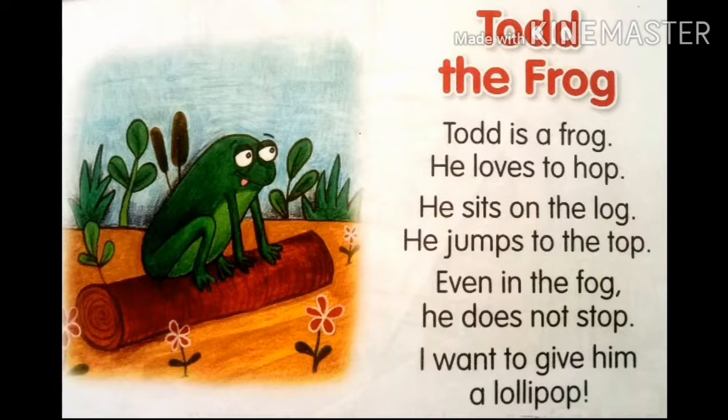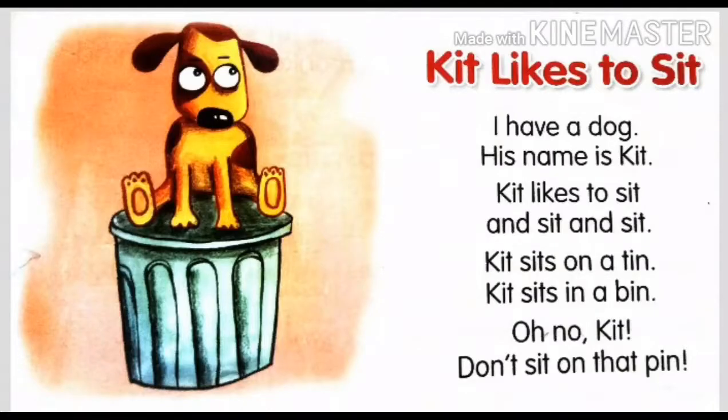Okay, children. Now let us see another poem on the same page. Can you see another rhyme there? Kit likes to sit. Who is Kit here? Can you see any picture there? Yes. What is it? It is a dog. Can you see a dog? Yes, a dog. Kit likes to sit. What does it like? It likes to sit.